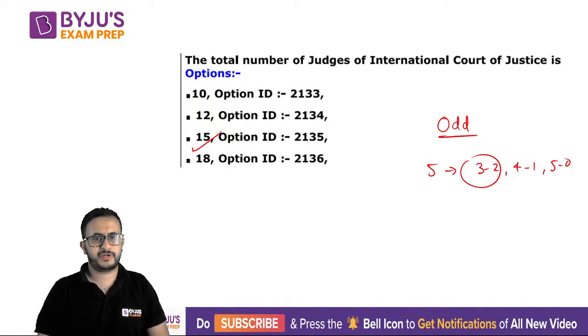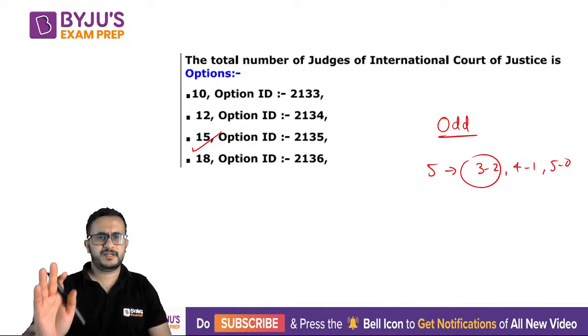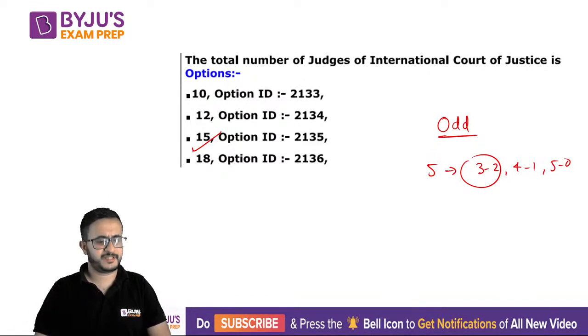So that one could have kept this in mind and marked 15 as the answer. Okay, that is a logical way to think given the options. But yes, one should have knowledge of this, that there are 15 judges in the International Court of Justice.